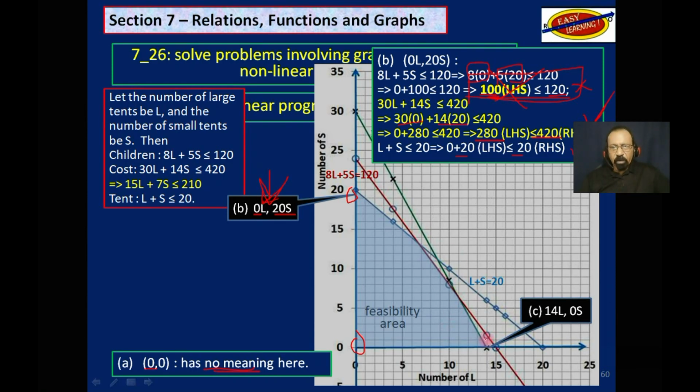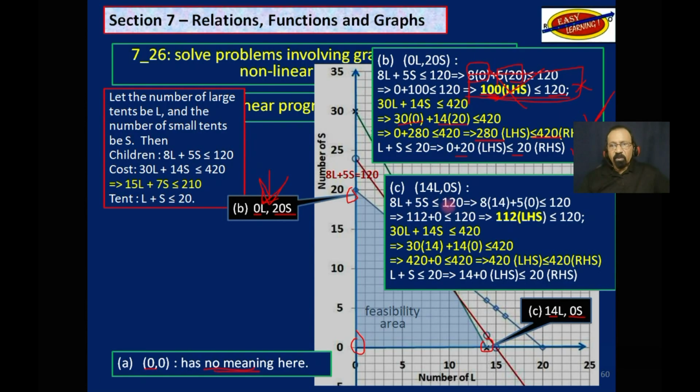So let's try this point down here. 14 large and 0 small. 14 large tents and 0 small. We have the same problem that we had up there. Now we can accommodate 112 campers, but we need to accommodate up to 120. So obviously we have a problem here. Even though this statement is correct, 112 on the left-hand side is less than 120.